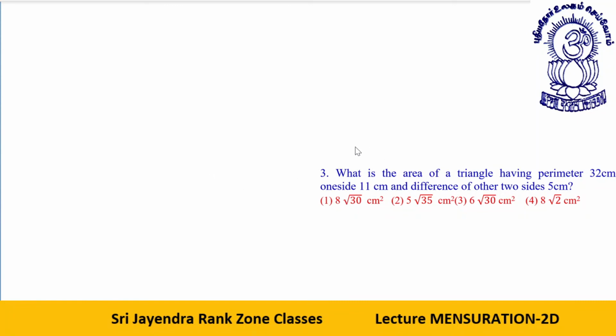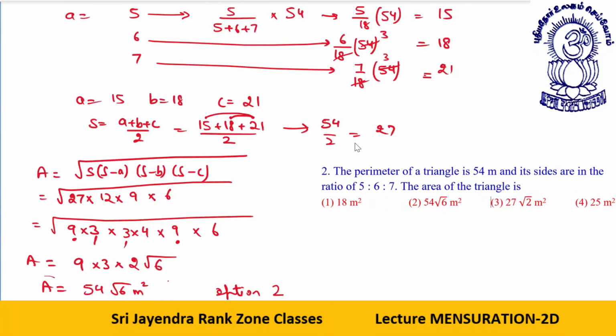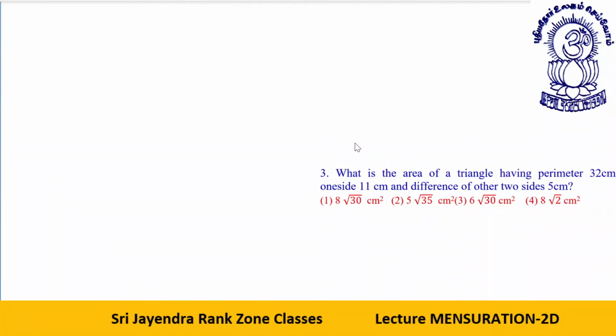Next is also given. You can have a look at the previous one. Let's move to the next one. You might have seen it. What is the area of a triangle having perimeter 32 centimeter?